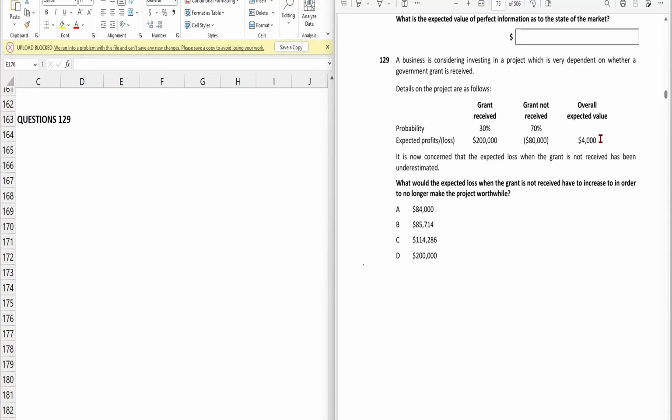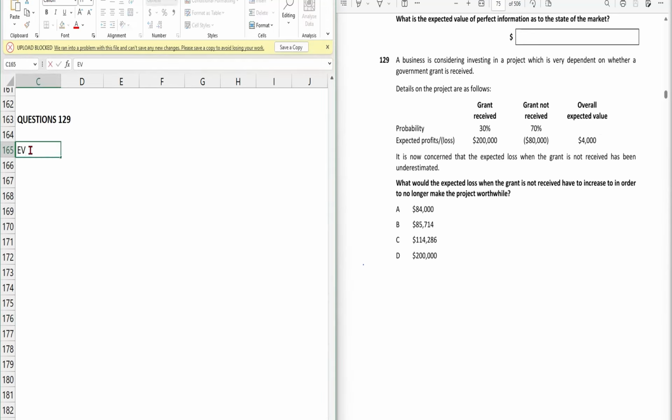But if the project is not providing any benefit, in that case the project is no longer worthwhile. So in order to make the project no longer worthwhile, its expected value should be 0 or negative. But here we will consider the expected value as 0. All right, that's fine.